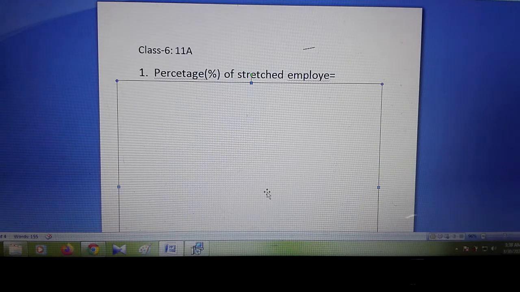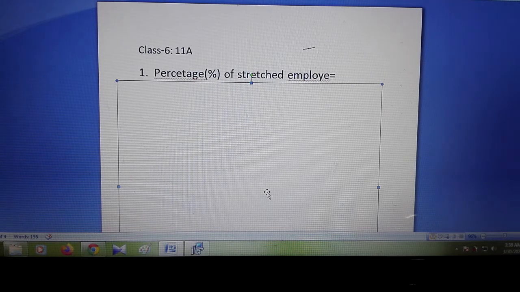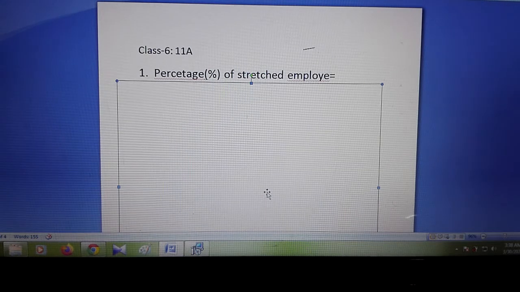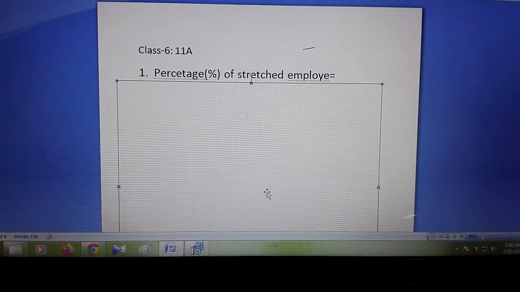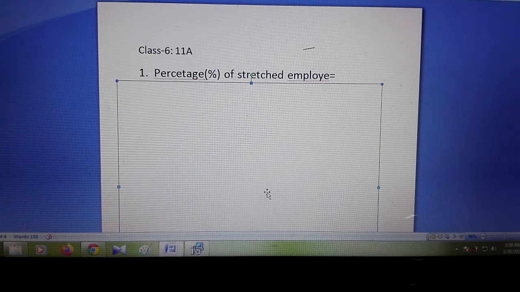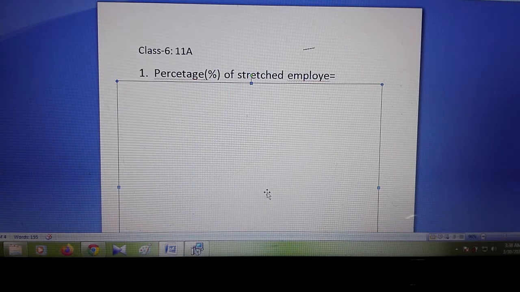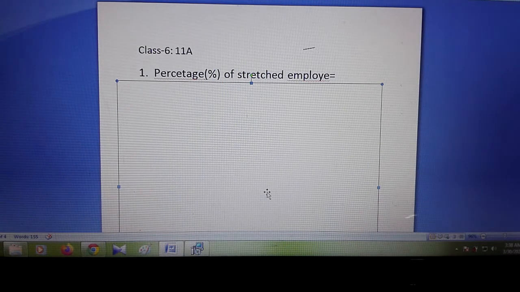Bismillahirrahmanirrahim. My dear students of class 6, today we are going to learn a new topic, and this new topic is the new exercise 11a. I hope that you have the book with you. Just read out here.